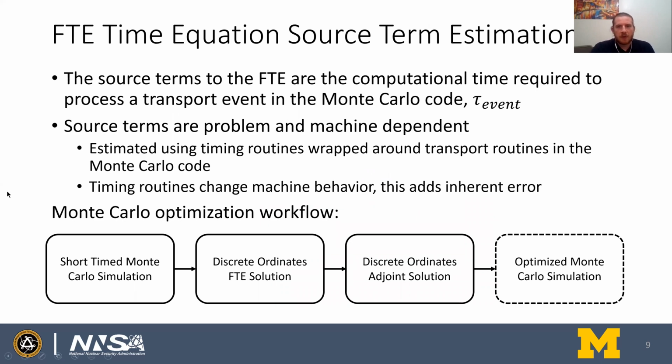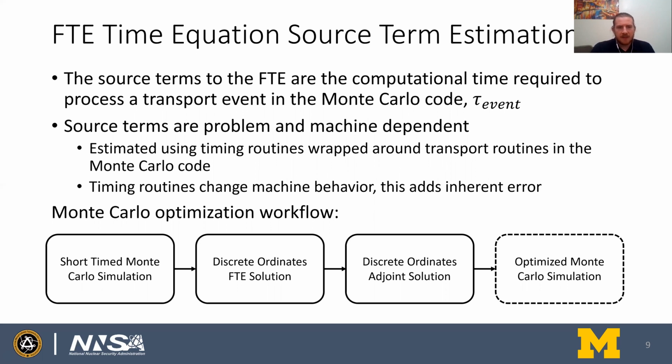The source terms for the future time equation are physically the computational time required to process a transport event. So to process something like a collision event or surface crossing event, how much time does that take in seconds by the computer? That is the source term of the future time equation. Because it's the time it takes for a computer to do something, and because what happens at collision events and surface crossing events can change depending on the problem, such as different tallying going on, or in the non-analog case, different variance reduction going on, source terms are problem dependent. And because not all computers are created equal, they're also machine dependent.